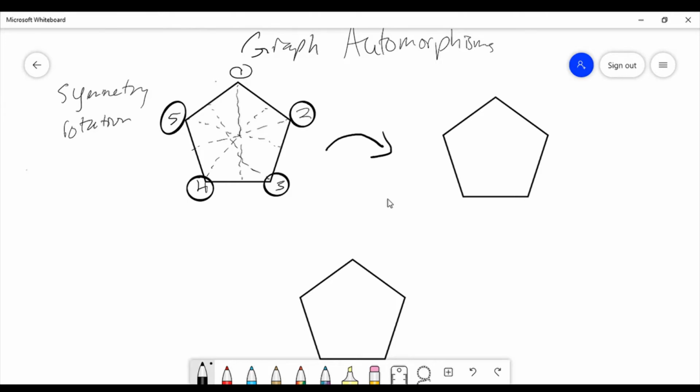So if we were to do an automorphism, let's do the line of symmetry that goes from 1. Our 1 would stay right where it is, and our 2 would switch to 5 because it's kind of like we're flipping it over. Our 3 would go to 4, our 4 would go to 3, and our 2 would go to the 5 spot.